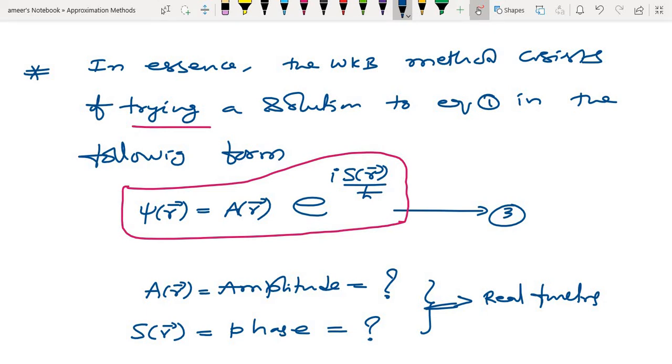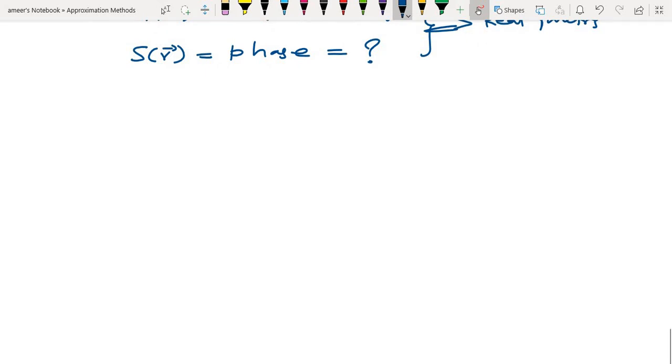Substitute equation 3 in equation 1. When I substitute equation 3 in equation 1, what do I have?